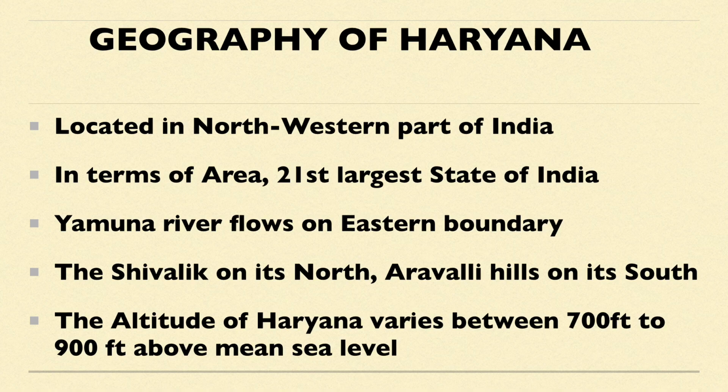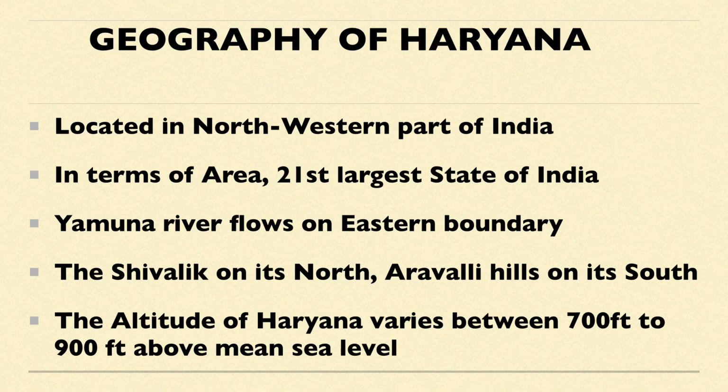As we all know, Haryana is located in the northwestern part of India, and the main river flowing in Haryana is Yamuna, which forms the eastern boundary of the Haryana state. And mountains are known as the Shivalik Range, which flanks on the north, and Aravalli Hills on its south. So north में क्या है, शिवालिक्स हैं और साउथ में क्या है, अरावली हिल्स हैं.